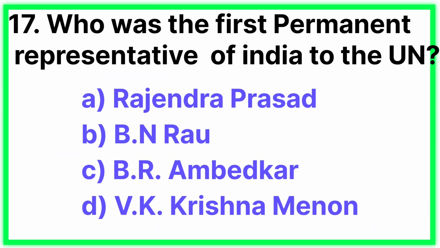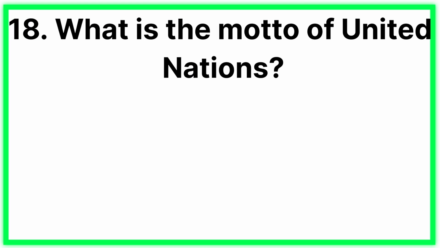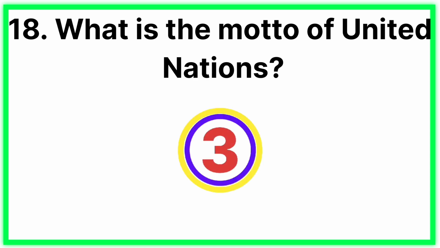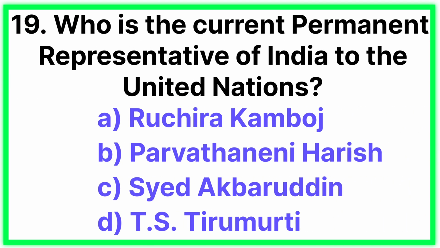Question number 17. Who was the first permanent representative of India to the United Nations? Answer: B.N. Rao. Question number 18. What is the motto of United Nations? Answer: peace, dignity and equality on a healthy planet. Question number 19. Who is the current permanent representative of India to the United Nations?